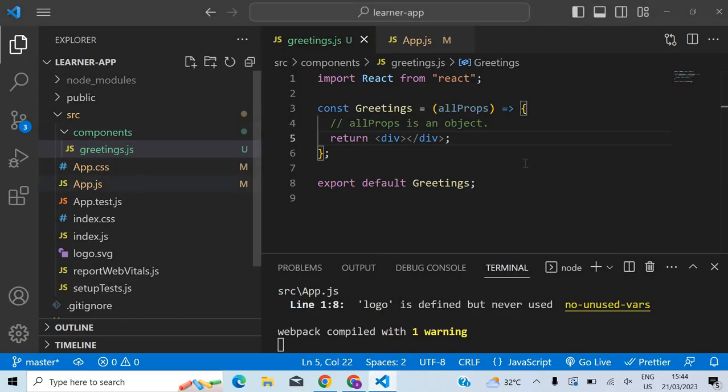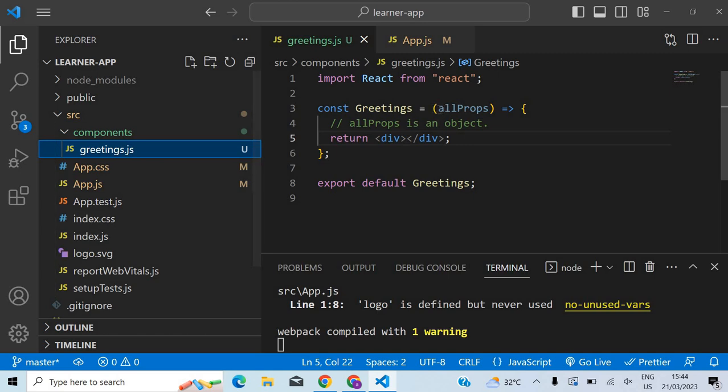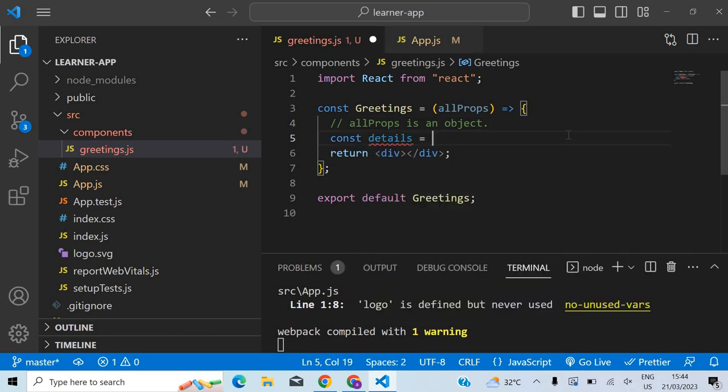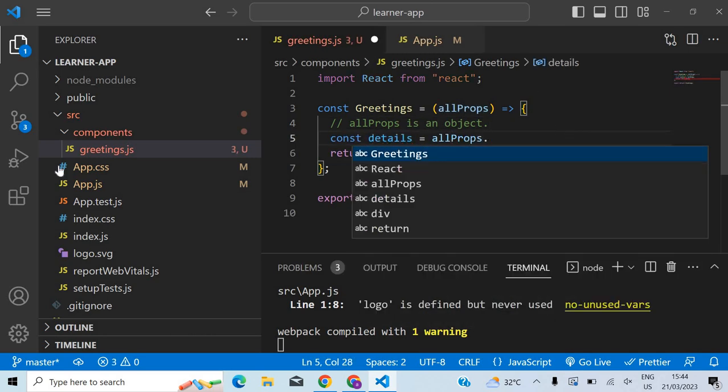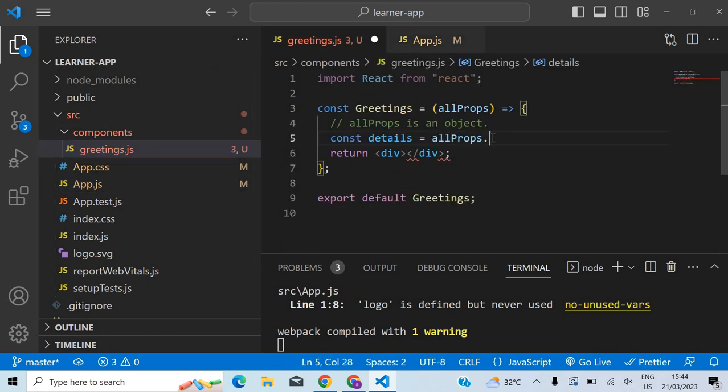But we now know that I am passing a prop to the greetings component, so I can use this prop now. We said it will be stored inside this props object. So what I will do is const details equals props dot whatever name you gave here. Whatever name you gave here, that name should come here.